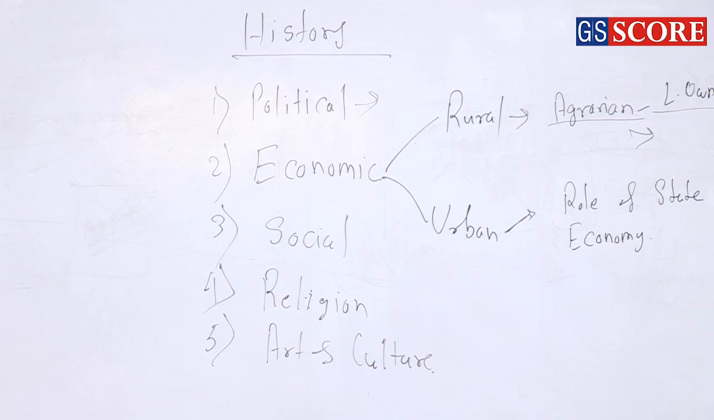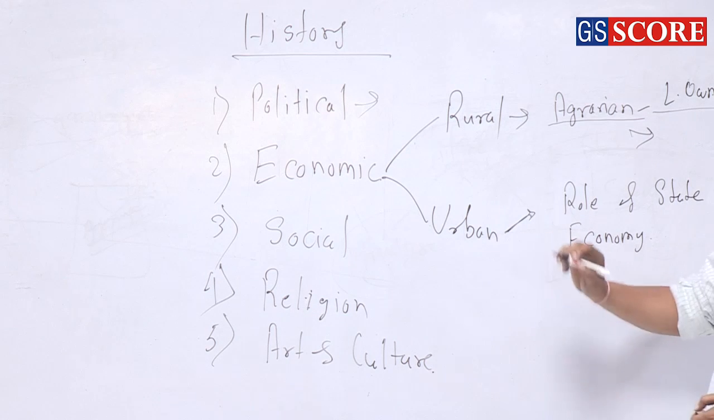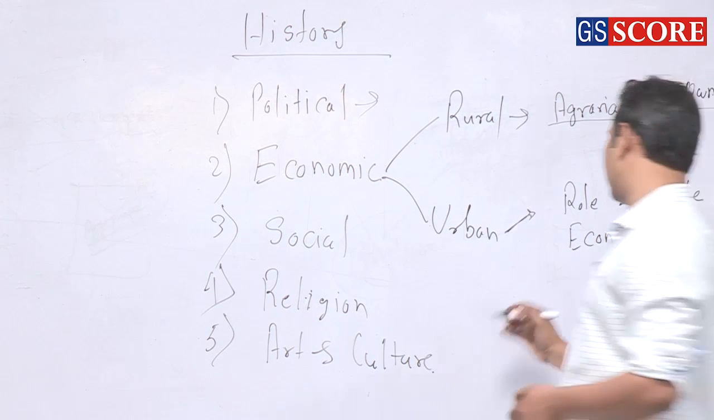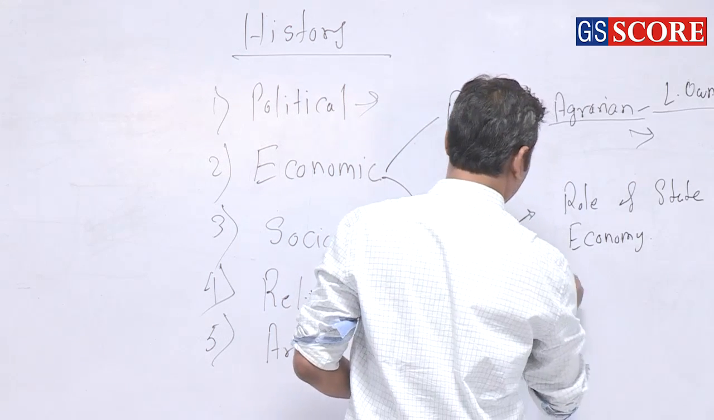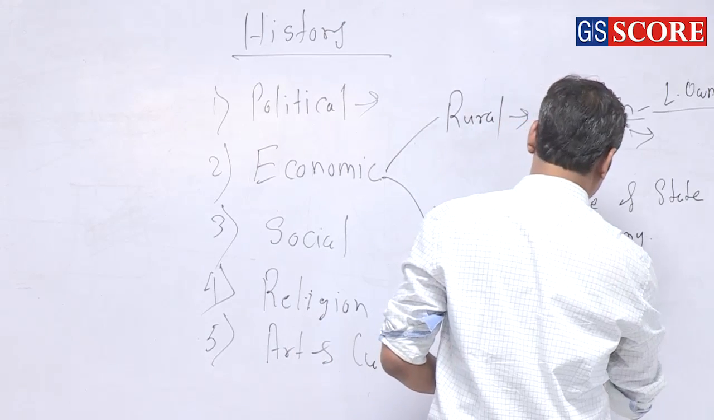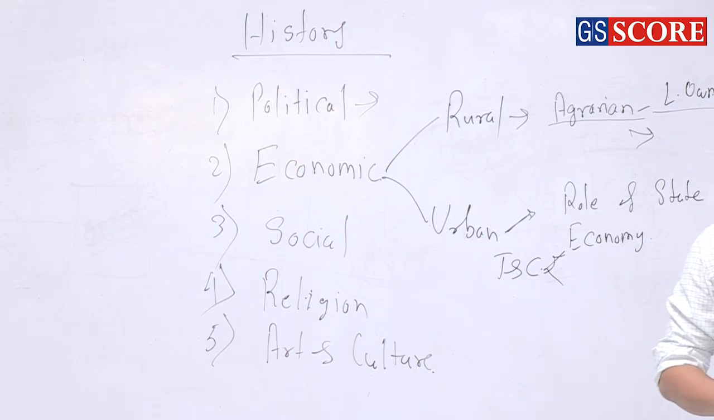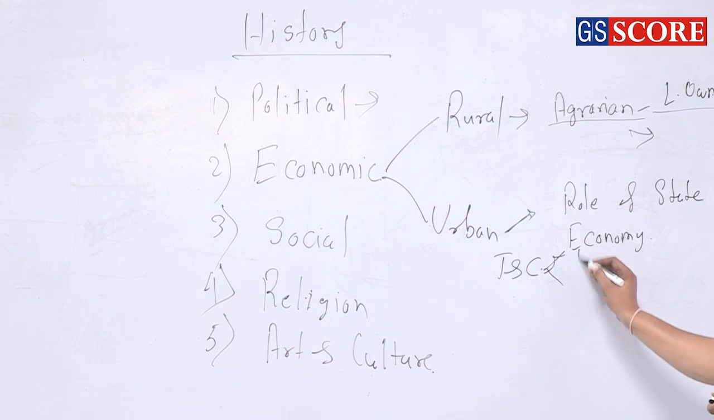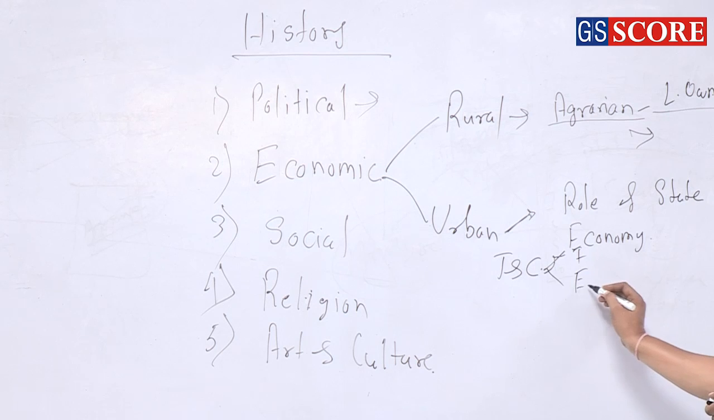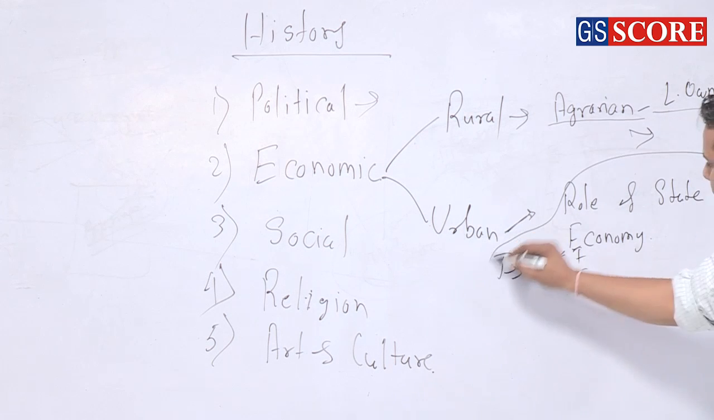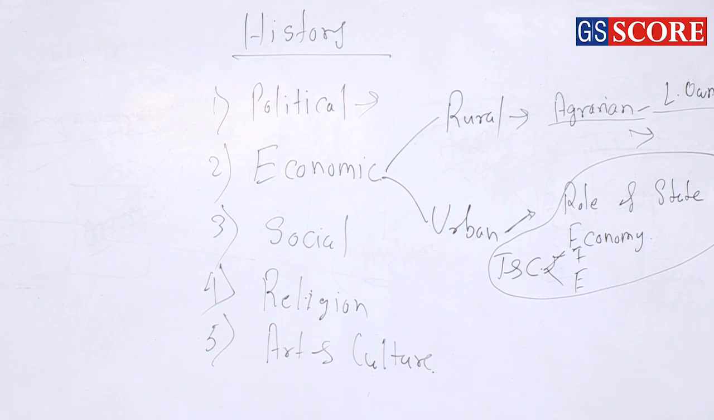Now here you can see the policies, right? Here you are saying trade and commerce, right? As far as trade and commerce is concerned, there should be two forms of trade and commerce. One was inland trade and another was external trade, right? So these are the inland and the external trade. So these are the specific areas in this economy, right?